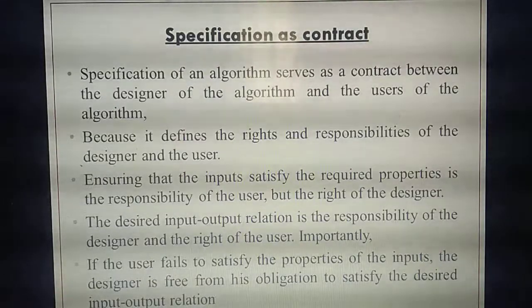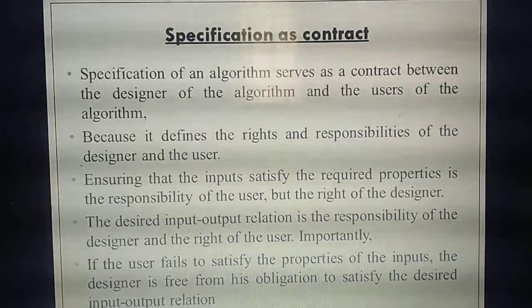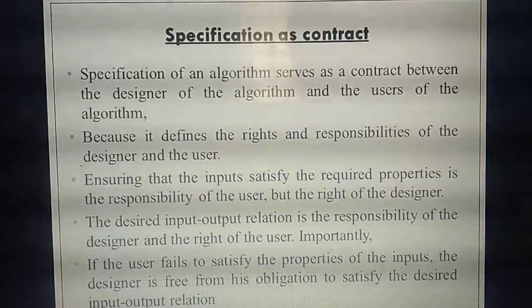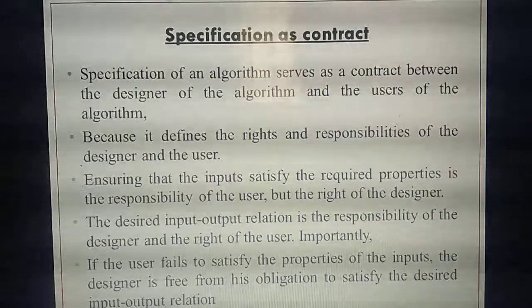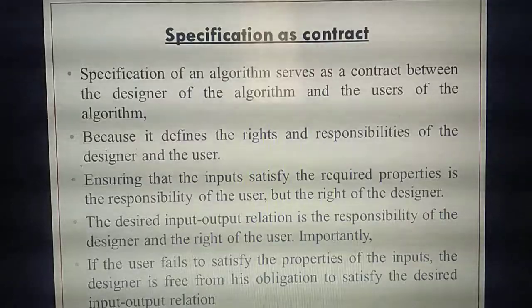Okay, so here, contract means how many persons will be there. For example, you are going to build one house. For that house you are giving a contract. So how many persons will be there? The person who owns the house will give the contract to the engineer. So the person who owns the house, that is one person. Then the engineer, that's a contract. So there are two persons. Understand?